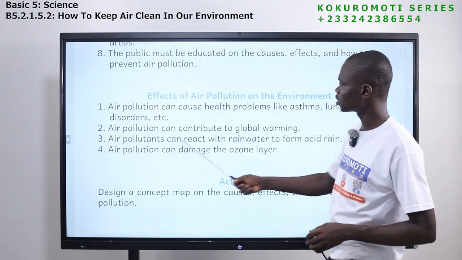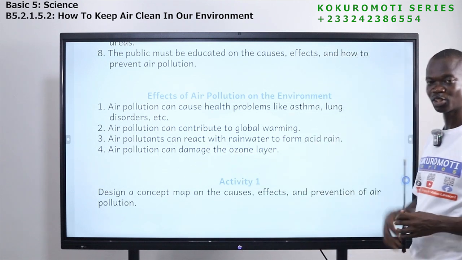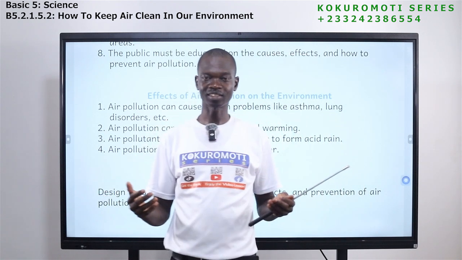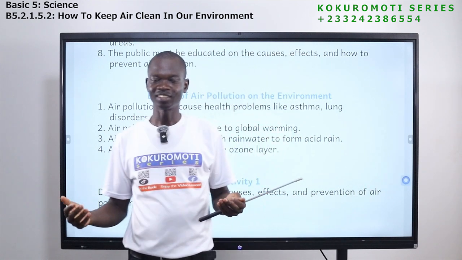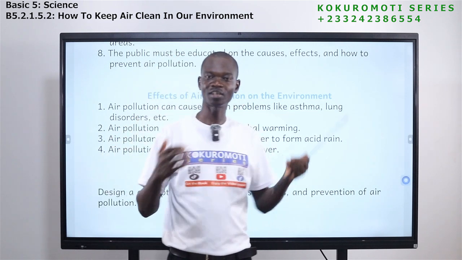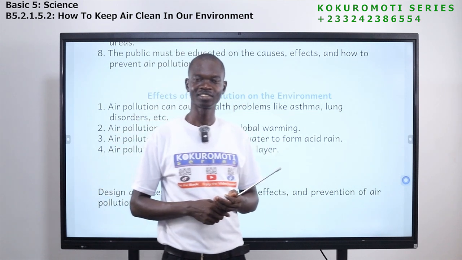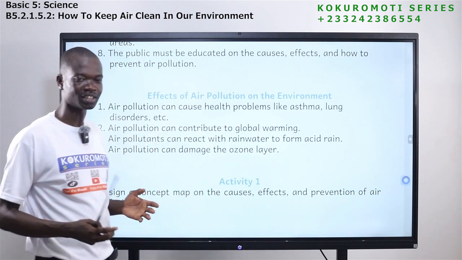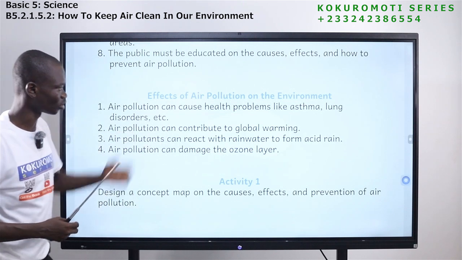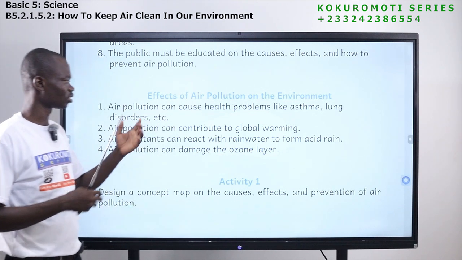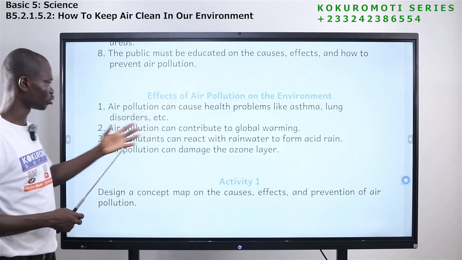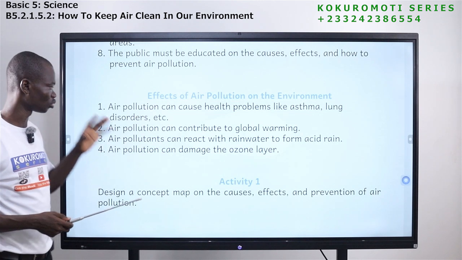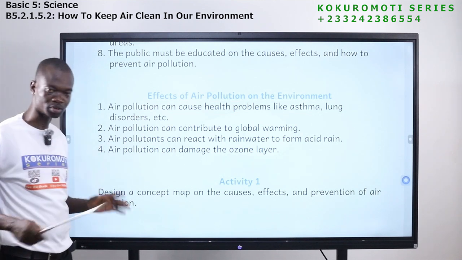The next one is that air pollution can contribute to global warming. We have heard about global warming. If the temperature on the surface of the Earth keeps increasing, the average temperature keeps what? Increasing. The effects that we are going to face are many. So we need to do things that will not contribute to global warming, and air pollution is one of the things that contribute to it. So we should always ensure that the air is not polluted.